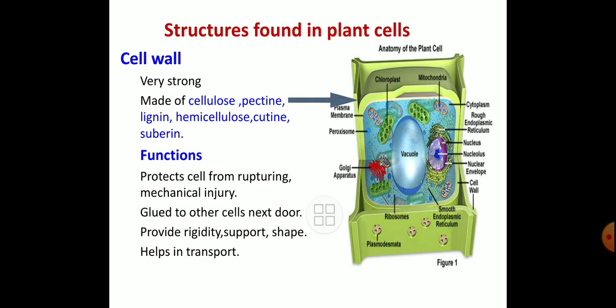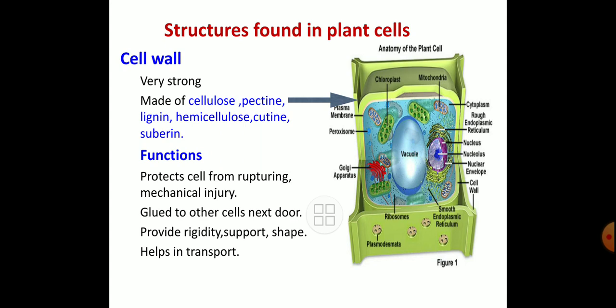Again, here in detail, the structure of a plant cell is given for your kind information, and most important, the external part we have to see of a plant cell, that is the cell wall. The cell wall is very strong. The location of the cell wall is shown with the help of the arrow, and that cell wall is made up of cellulose, pectin, lignin, hemicellulose, cutin, suberin. All these are responsible to make the cell wall very strong, because this is a protective covering of the cells that protects the cell from other attacks.